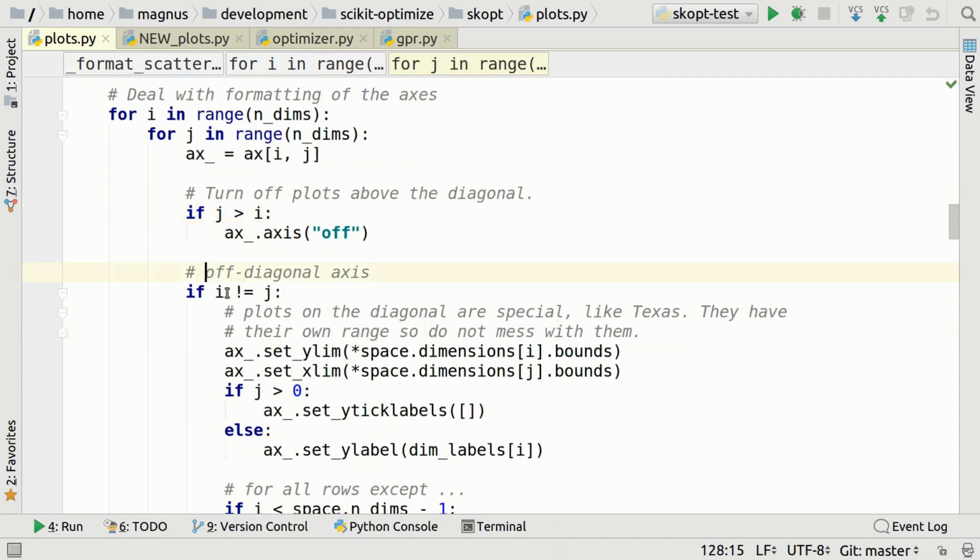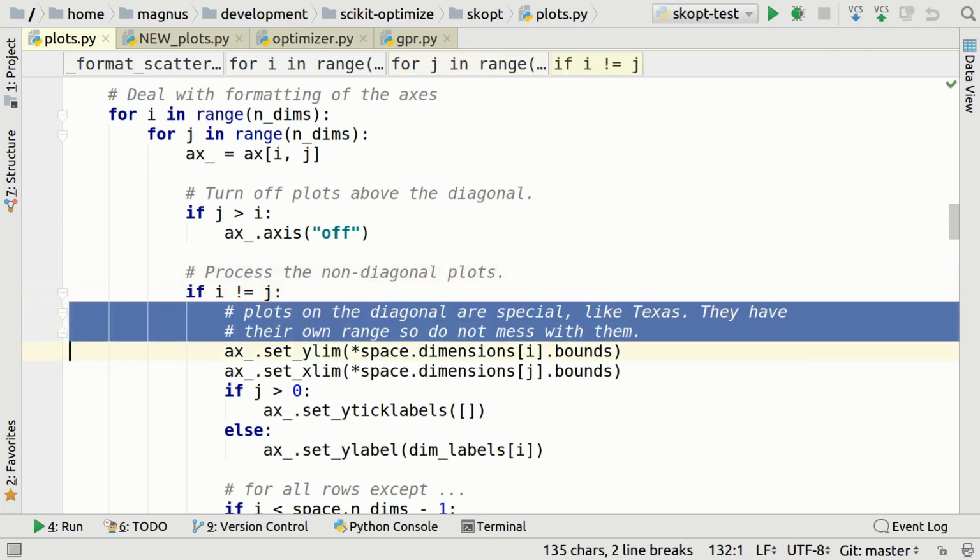Then we have a comment here. This comment I don't like. Even better would have been to write a real sentence. Process the non-diagonal plots. Like that. Oh, and then look at this comment here. Again, and I find with very few comments, they have taken the time to write a comment like this. Plots on the diagonal are special, like Texas. They have their own range, so do not mess with them.